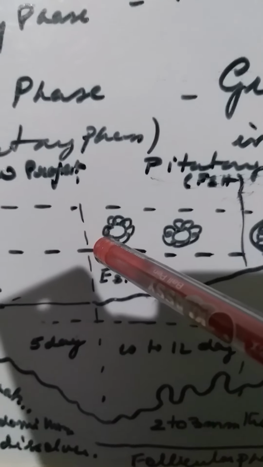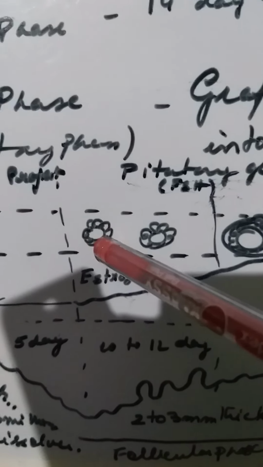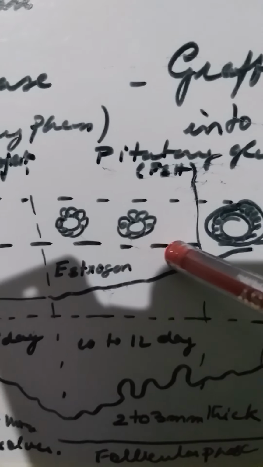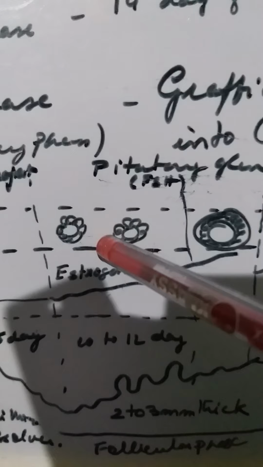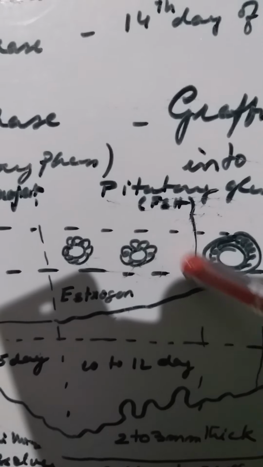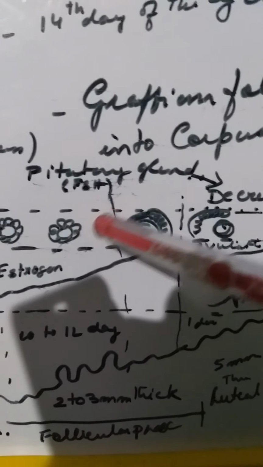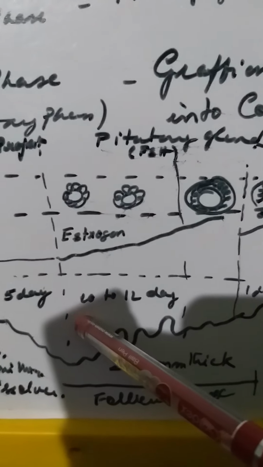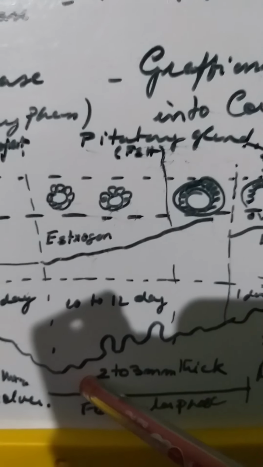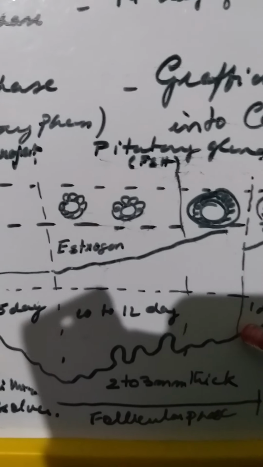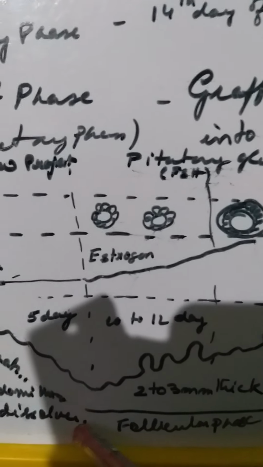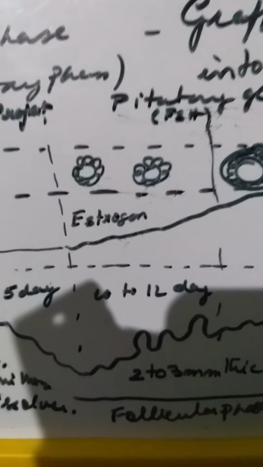The ovary, this is the ova. The ova is here in the ovary wall, and it matures, and it has the capacity of only one single ovum. Okay, here it gets matured, and it takes between 10 to 12 days. And here you see, this is the endometrium wall, this is the pre-ovulation phase, before ovulation, and it is generally 2 to 3 millimeter thick, and that is known as the follicular phase.